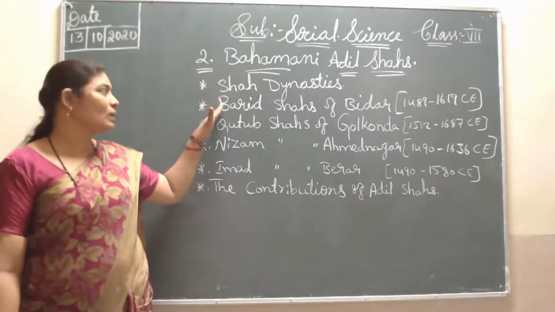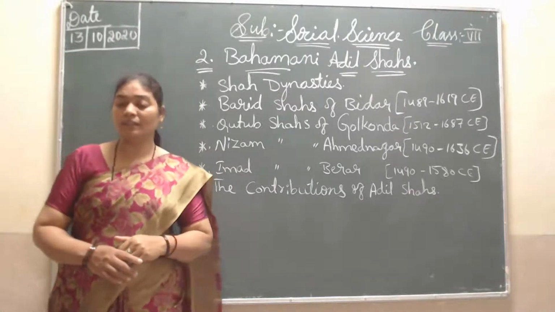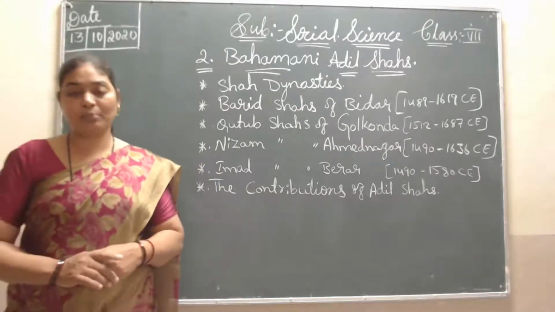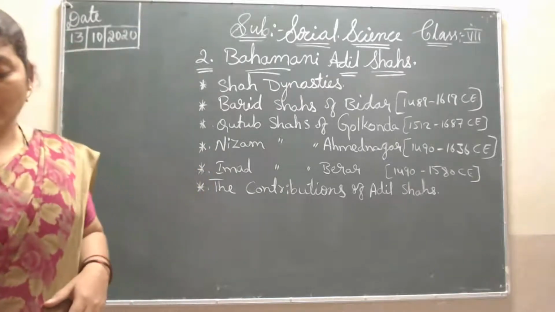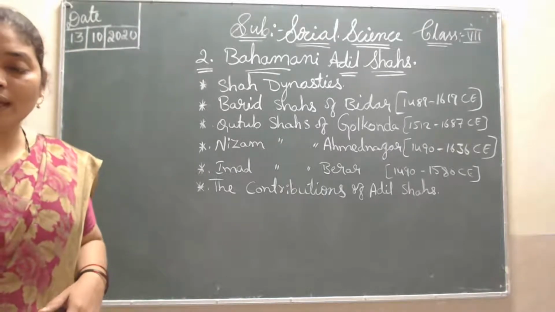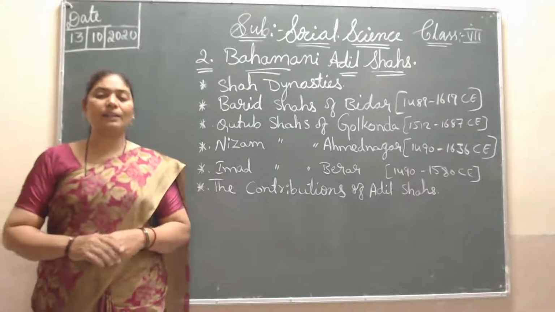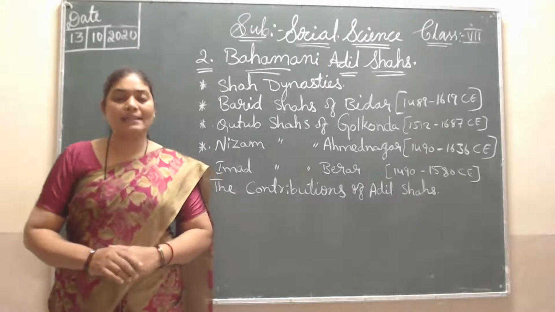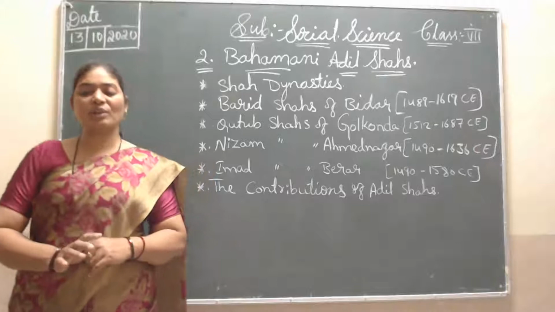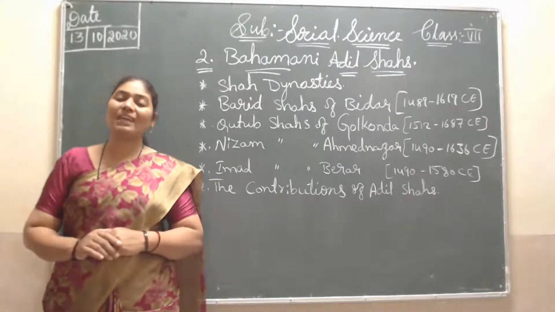The first one is the Adil Shahs, who ruled in Vijayapura, that is Bijapur. Since no one was maintaining the Bahmani kingdom, it was divided into small provinces and they started their independent rule. The Adil Shahs of Vijayapura ruled for a fairly long time, from 1489 to 1686.